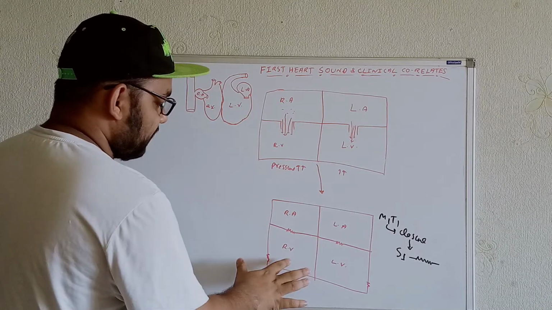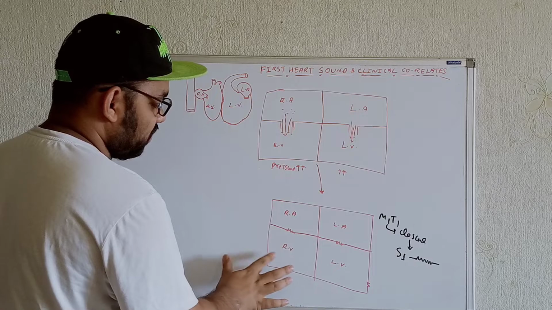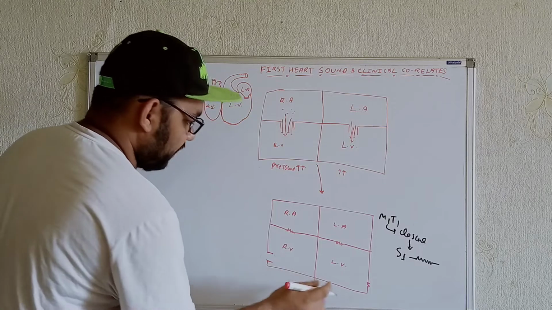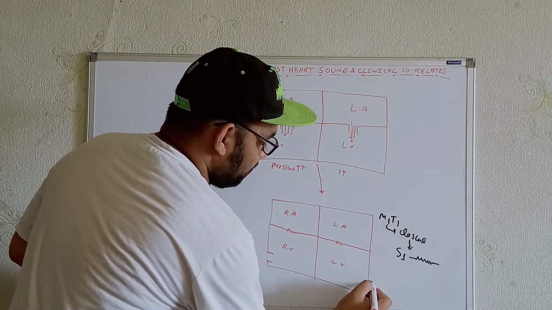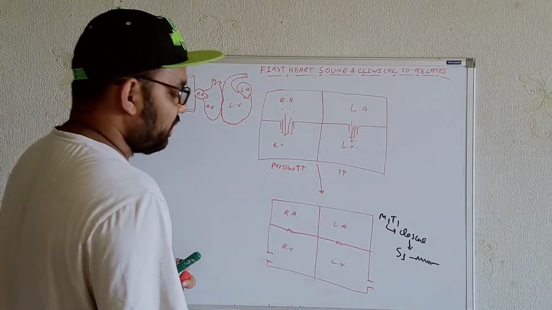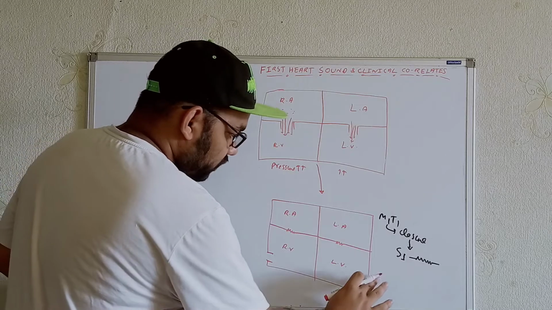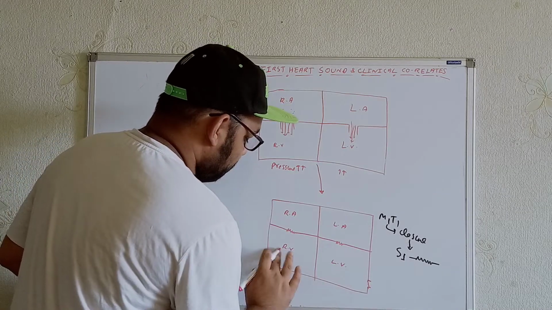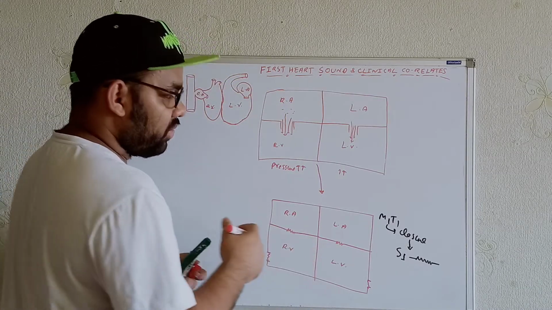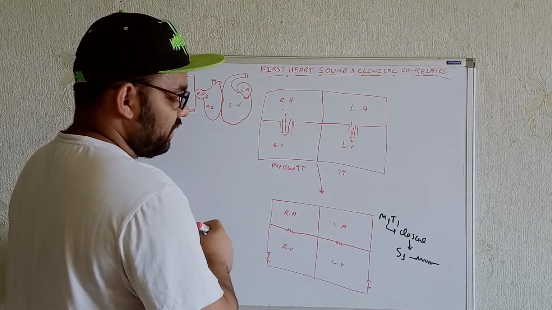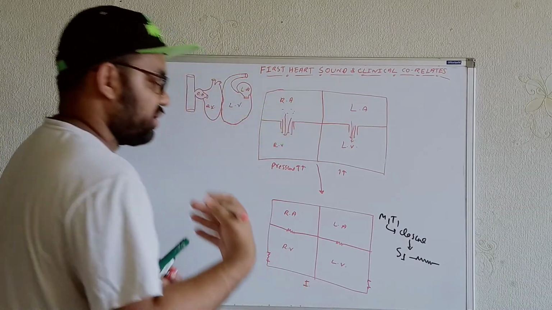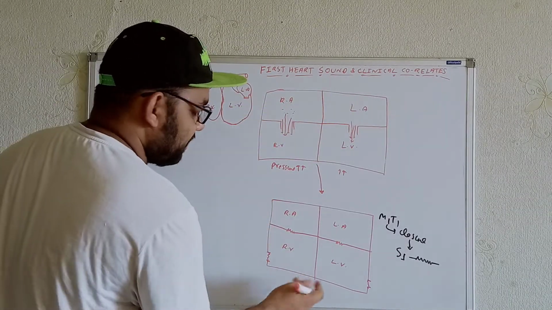Whenever the pressure becomes greater than the pulmonary pressure, the pulmonary valve will open. In the same way, whenever the pressure within the left ventricle is greater than the aortic pressure, we will see the opening of the aortic valve. Before the valves open, there is a certain time during which there is no exchange of blood between the atrium and the ventricles, and no blood leaves the ventricles.